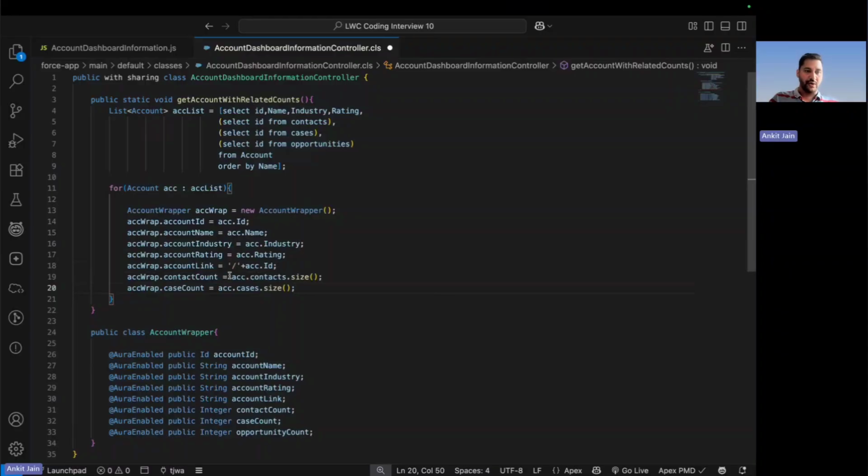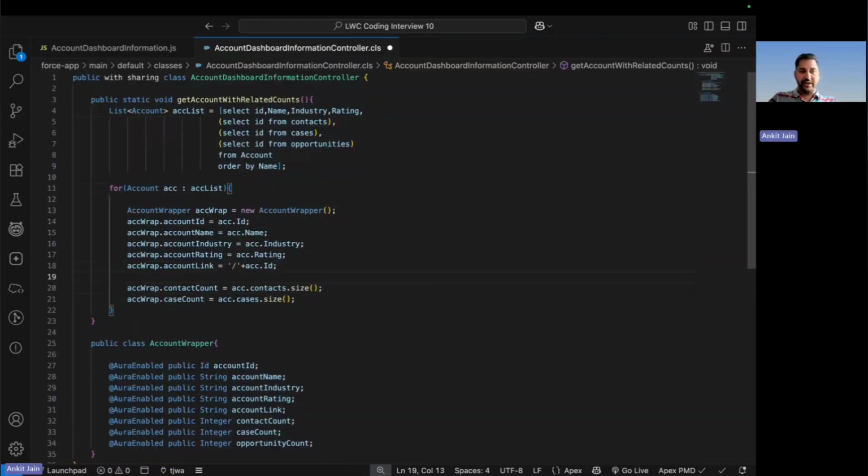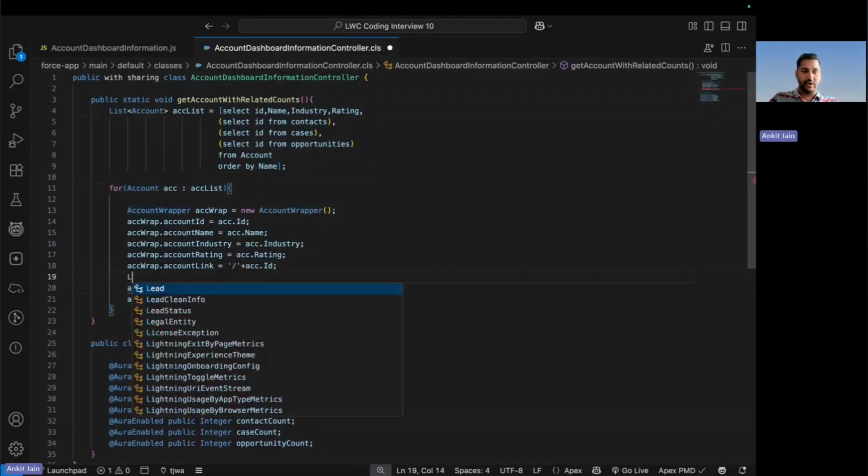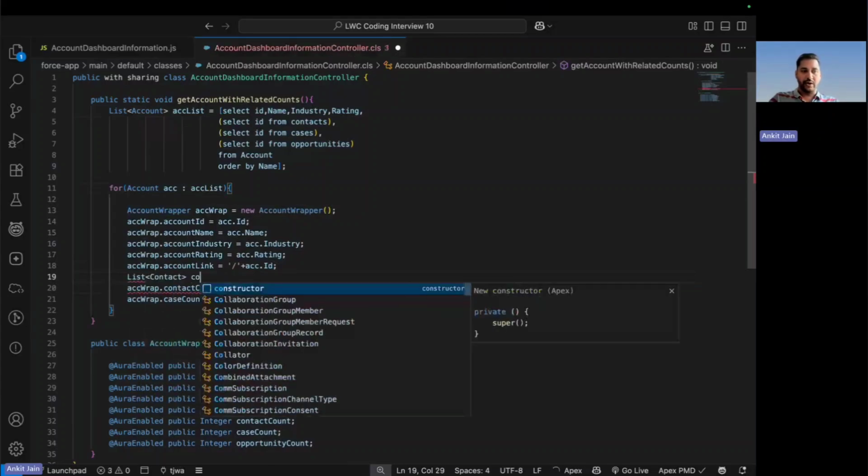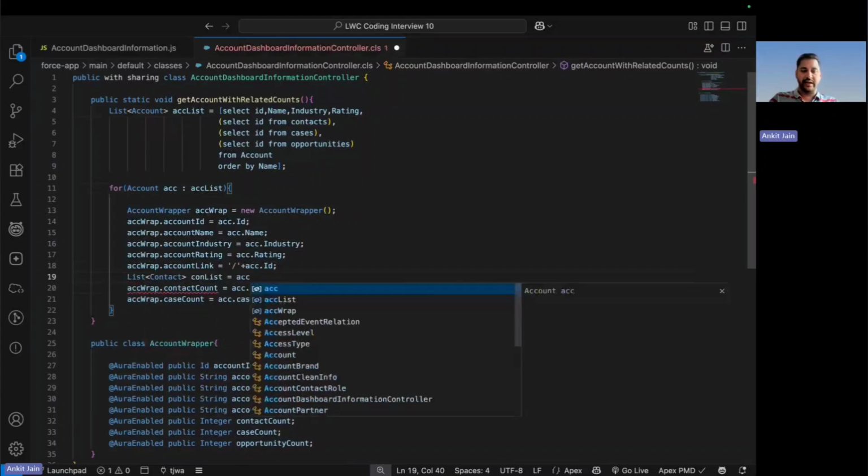I need to get the first instance ACC. After that, for the contacts, it is nothing but the list of records, right? And from the list of records, I'll be getting the size. In case it is confusing, let me also try to break it down. What will it return if I access the contact? Let me put up here con list. And here you can see that I'm accessing the contacts.